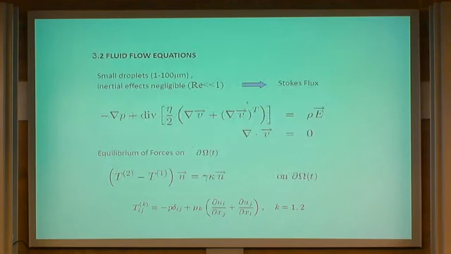Okay, and now you have a liquid. Actually, you have two liquids. You have the liquid of the drop and the surrounding liquid, air or whatever it is. The liquids have to satisfy Navier-Stokes, but in our case, since in applications drops are very small, the Reynolds number is also very small, so there is an approximation which is valid physically, which is the Stokes approximation. So you kill inertia, and your system is just a Stokes system. Here I wrote the classical term, viscosity times Laplacian of velocity, but in this form that will be very useful. It's equivalent: if your velocity field is divergence free, this is totally equivalent to mu Laplacian velocity.